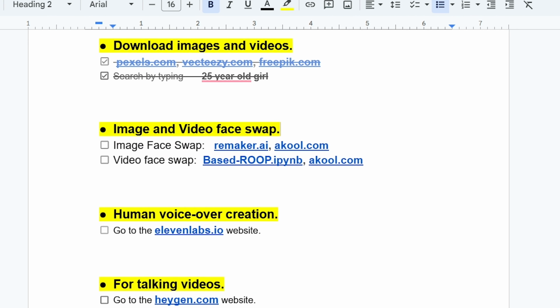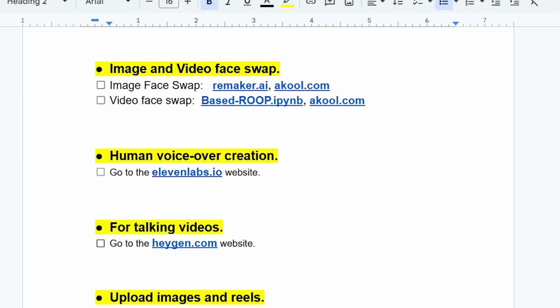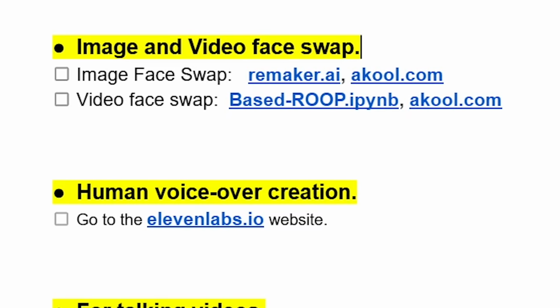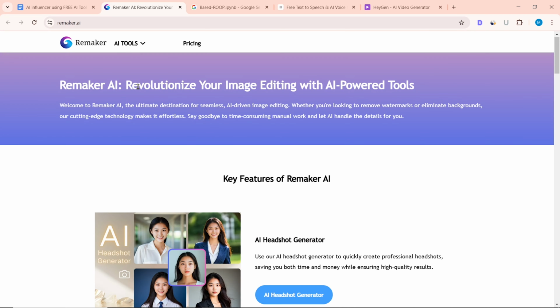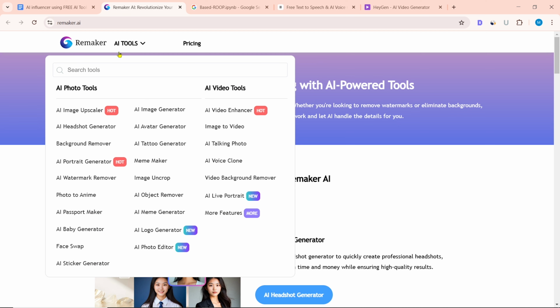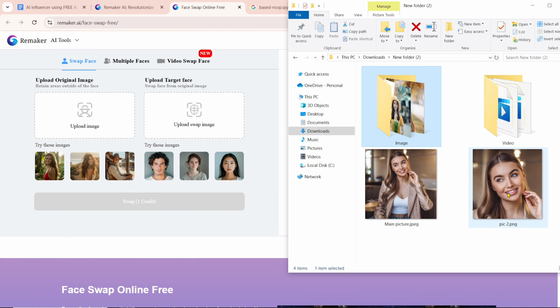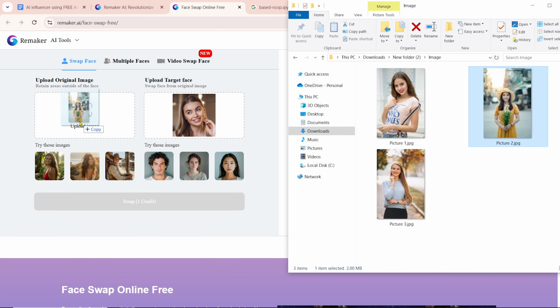Now we need to swap the faces of the pictures and videos. Chapter 4: Image and Video Face Swap. For image face swap, you can use Remaker.ai, Acool.com, and for video face swap, you can use Basetroop.ipimp, Acool.com. In this tutorial, I will use Remaker.ai to swap image faces and Acool.com to swap video faces. To swap the image face, first, enter the Remaker.ai website. Then select Face Swap from AI Tools. Upload the image created by AI on the target face and the image downloaded from online to the original image.